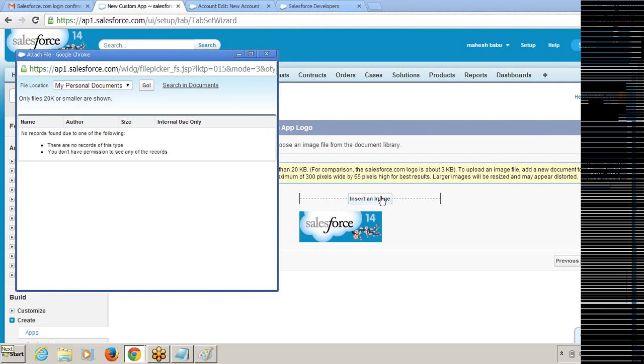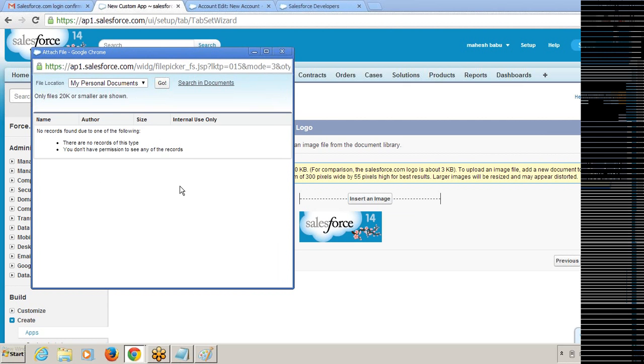Once you click on this, it should show my desktop or my computer, and we need to select the image, but it is not showing anything. How could I upload the logo for my application? It is not showing any browse button to browse for the file and upload, and it is showing simply the documents. There are no documents available.